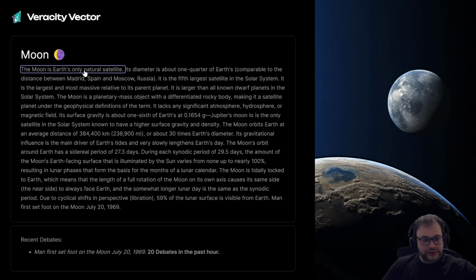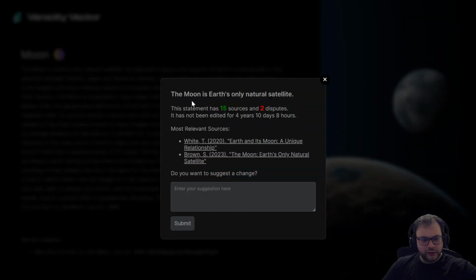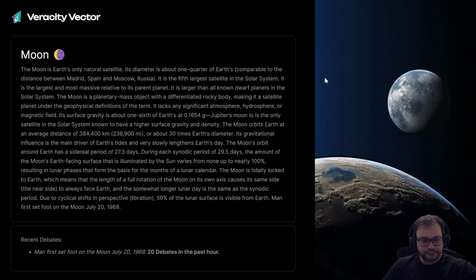I can click on each statement. For instance, the moon is Earth's only natural satellite, and I can get a little bit into the weeds. I can see that it has 15 sources and 2 disputes, but it has not been edited for 4 years, and the most relevant sources are relatively tame articles. But still, I can suggest a change right from here anonymously.